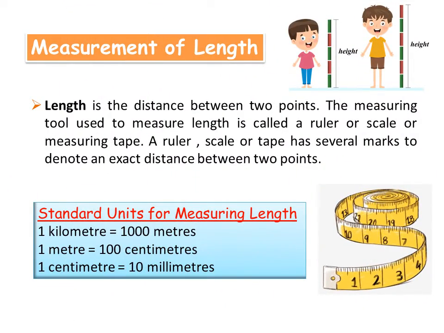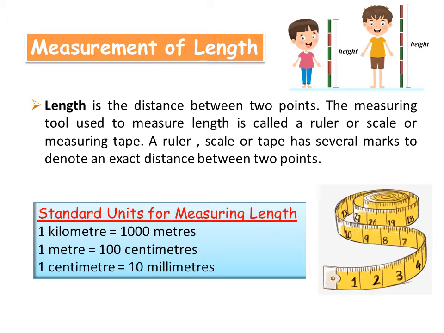Now we learn about the measurement of length. What is length? Length is the distance between 2 points. The measuring tool used to measure length is called a ruler or measuring tape. A ruler, scale or tape has several marks to denote an exact distance between 2 points.